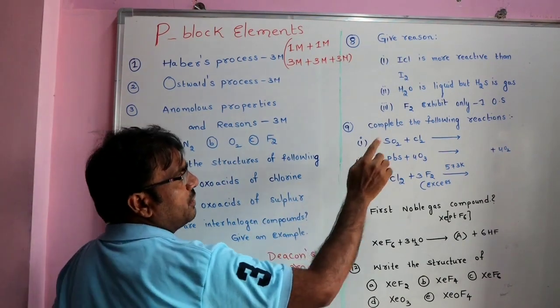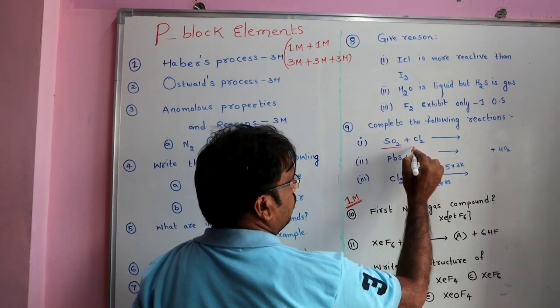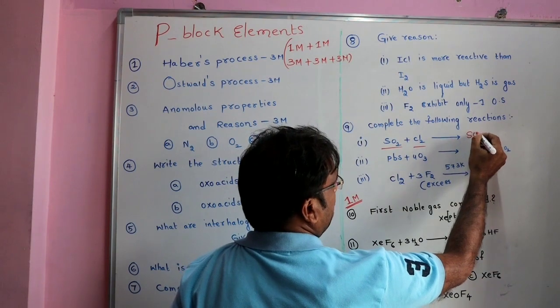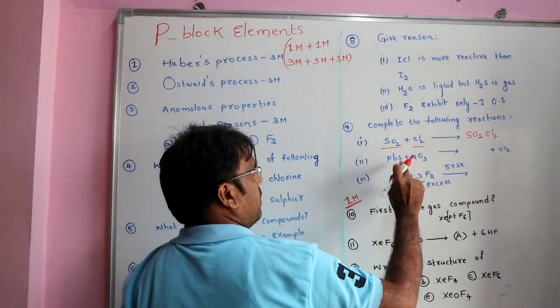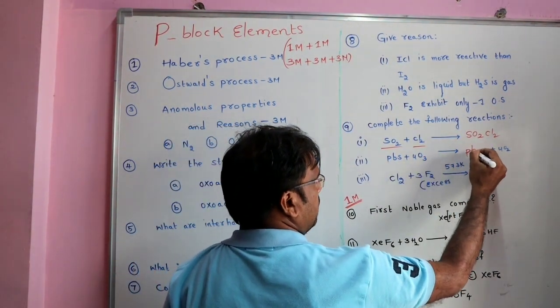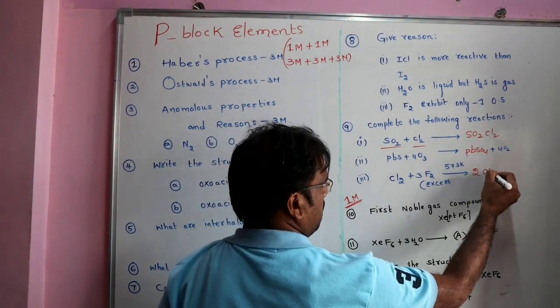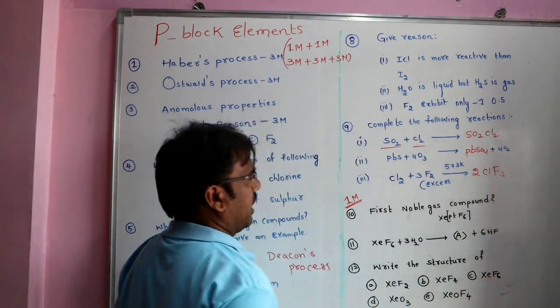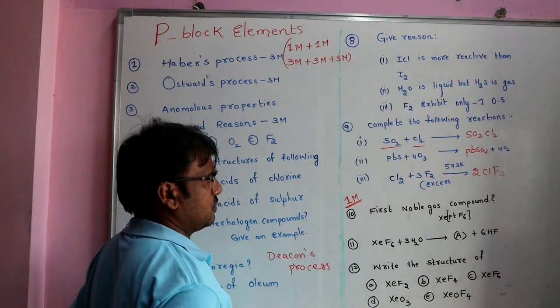Next, to see this reaction. Complete the following reaction. SO2Cl2, what is the product we will get? SO2Cl2 we will get. PbS plus 4O3, that means lead sulfide reacts with ozone, then what is the product we will get? PbSO4 is the product. And what is the product here? ClF3 is the product. This way they ask complete the following reactions.